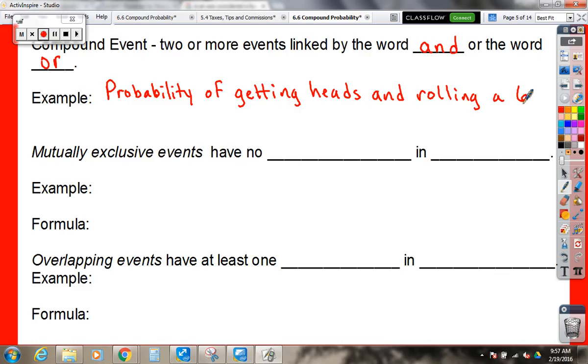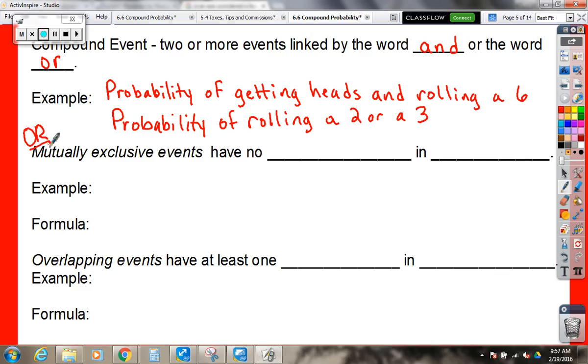You could also have an or kind of probability where you have something like, say you're rolling a die, and you want to know the probability of rolling a 2 or a 3. Now, there's two types of events that we're going to be talking about today. We're going to be talking about the or kind.